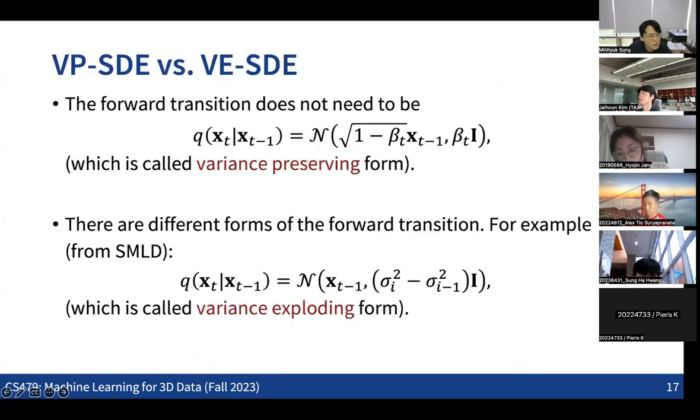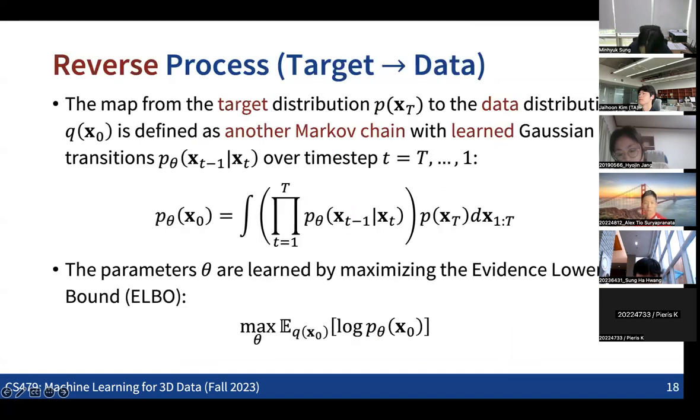So that's basically the thing. This is the forward process. And the reverse process is also defined as a Markov chain as well. Our goal is that, having defined the forward process, the other way around, from the target distribution to the data distribution, is also defined as a Markov chain with some kind of Gaussian transition as well.